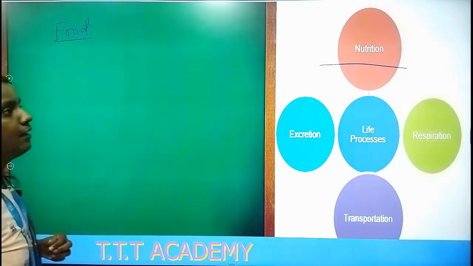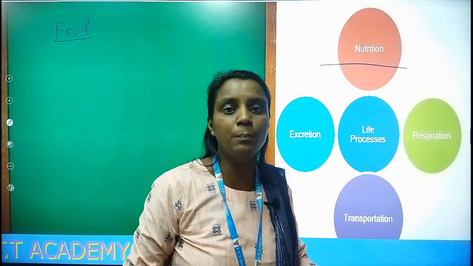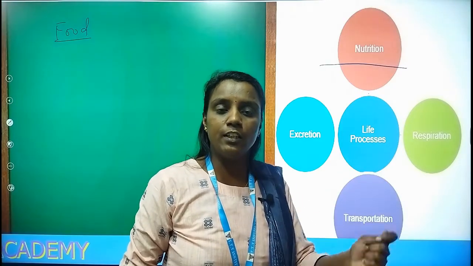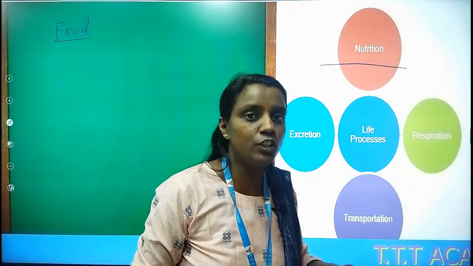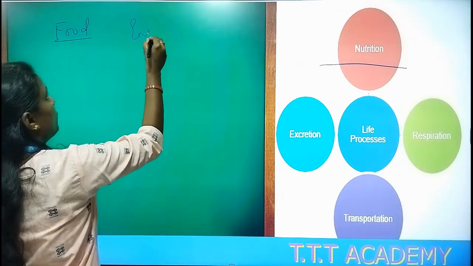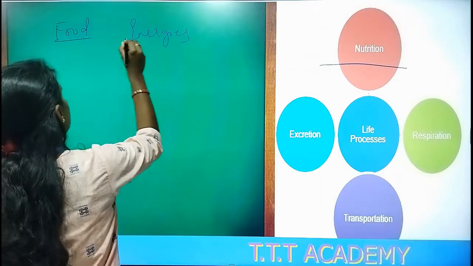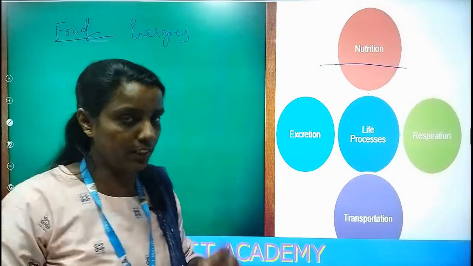When there are many activities occurring in living organisms, the activities have to be performed very well. It is because of the energy the body has, right? Whether it is a multicellular or a unicellular organism, any organism must have energy to perform activities. So where is this energy obtained from? That is from the food, right? We get energy from the food we take.